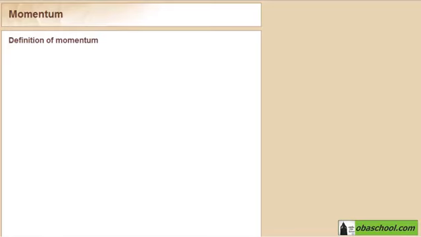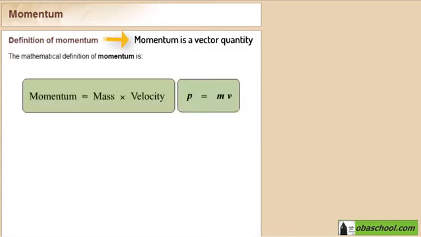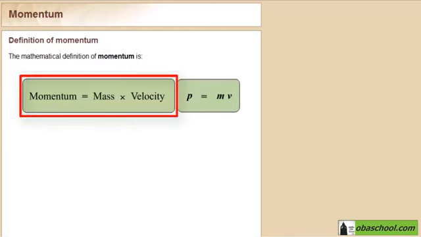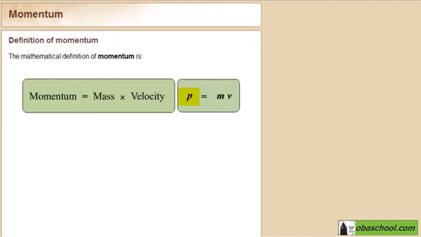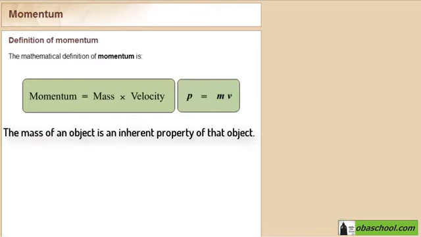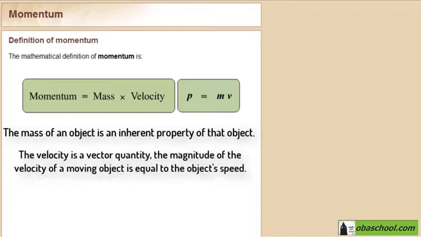Hello, in this presentation we're going to define momentum. Momentum is a vector quantity and its mathematical definition is the mass multiplied by velocity. Where the momentum is symbolized by p, the mass is symbolized by m, and the velocity is symbolized by small v. The mass of an object is an inherent property of that object, and the velocity is a vector quantity.